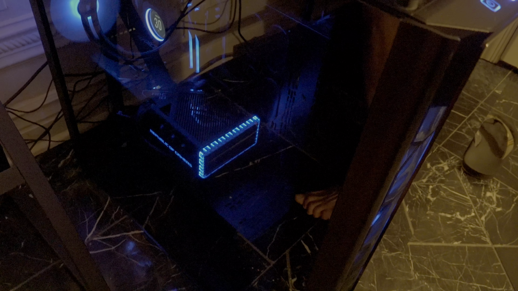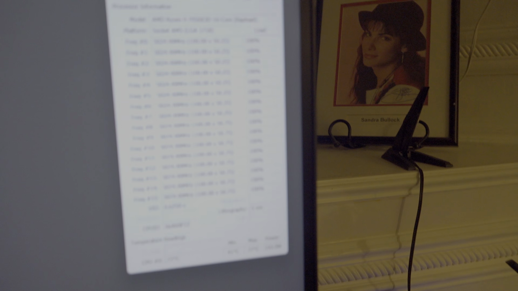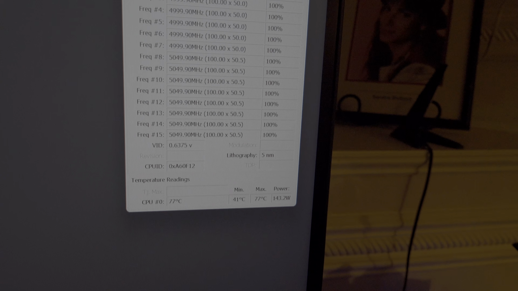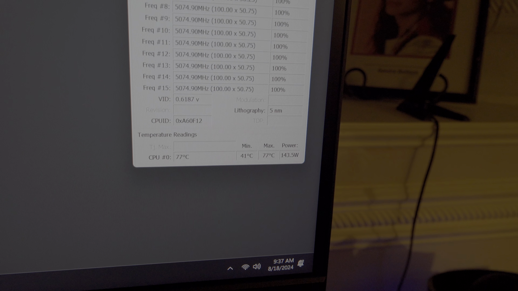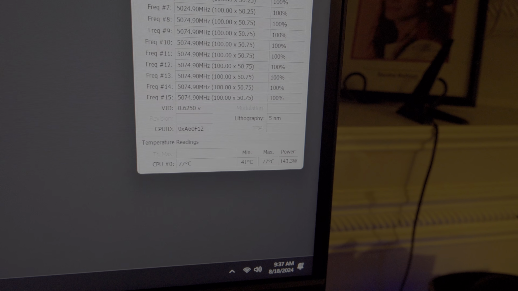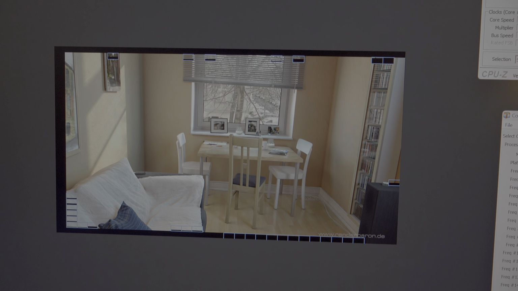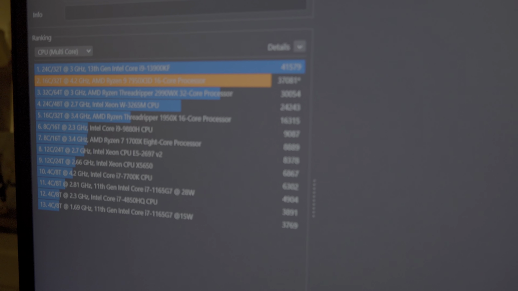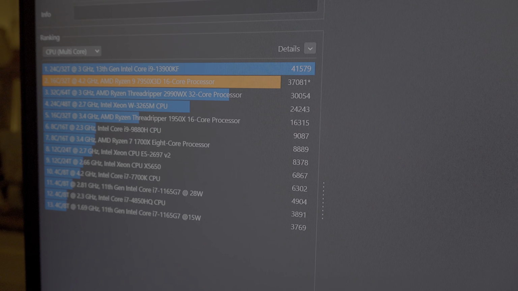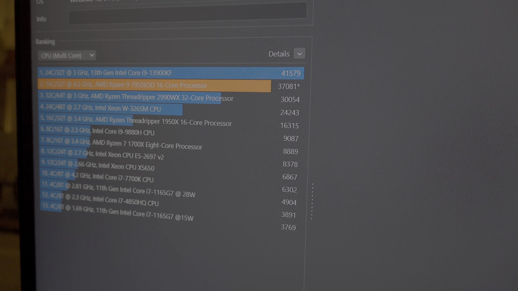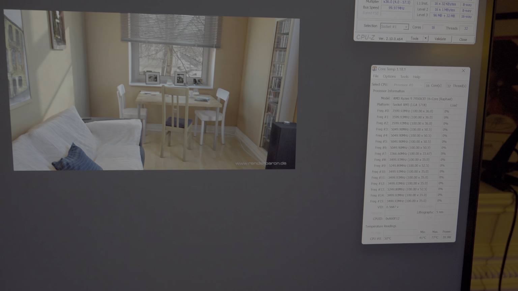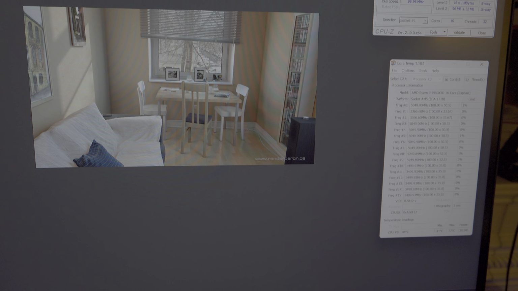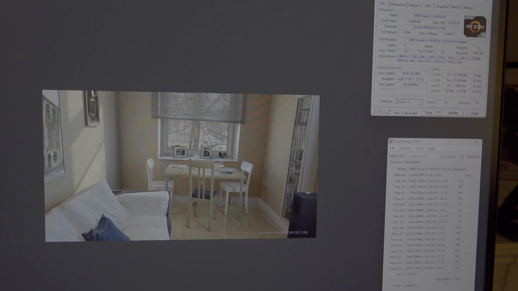The case is still closed. Hitting a max temperature of 77 degrees Celsius. And a score of 37,081. Very good. Okay, so next we're going to run Cinebench 2024, and we'll see how that performs in the same type of test. Stay tuned.